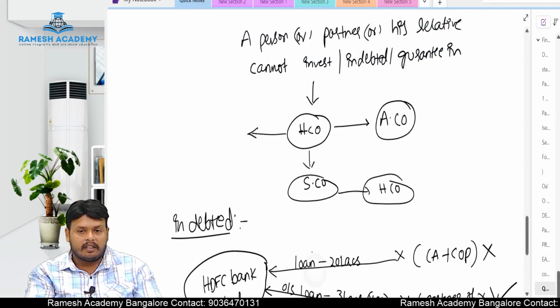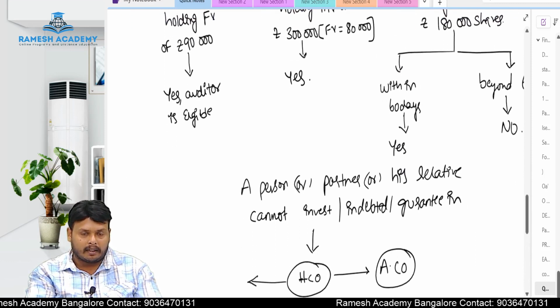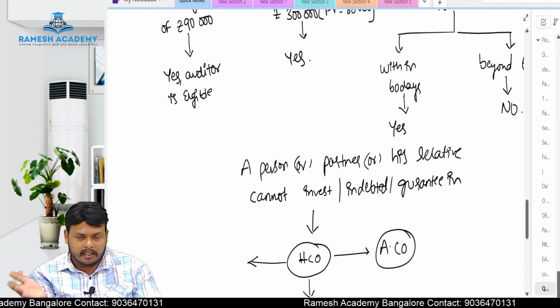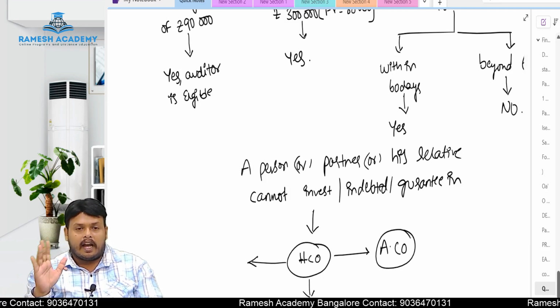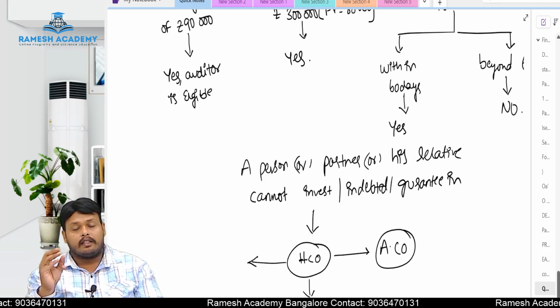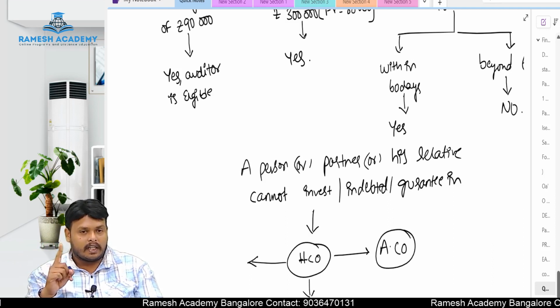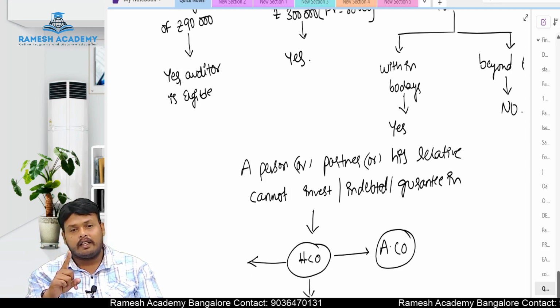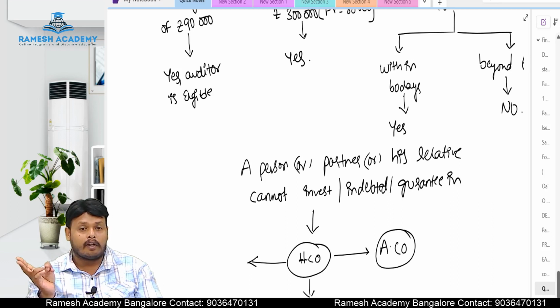So what is the third point? A person or his relative or a partner, either they are investing in the shares, or giving guarantee, or are indebted. In those cases, this chartered accountant will be disqualified to act as an auditor. The first case is investment in shares. If he himself is investing in the shares of a company, he is disqualified. If his partner is investing in the shares, he is disqualified.